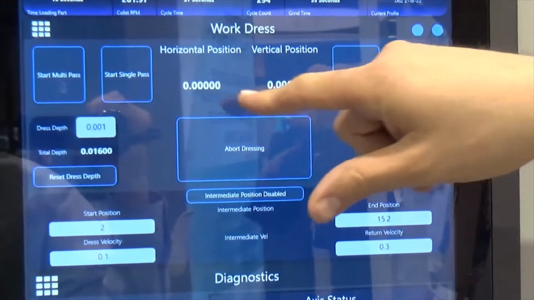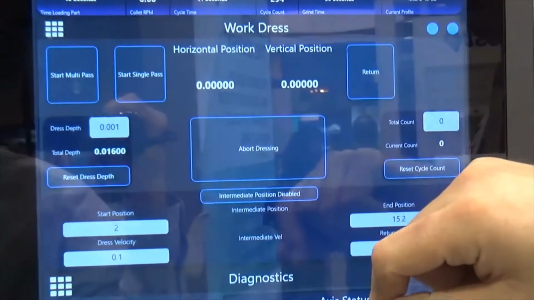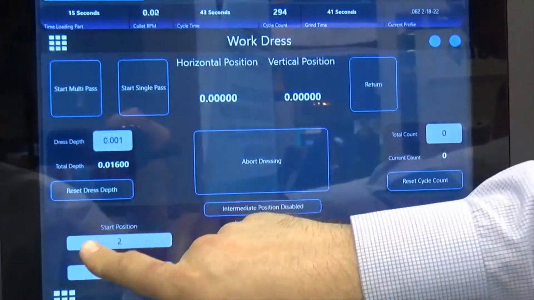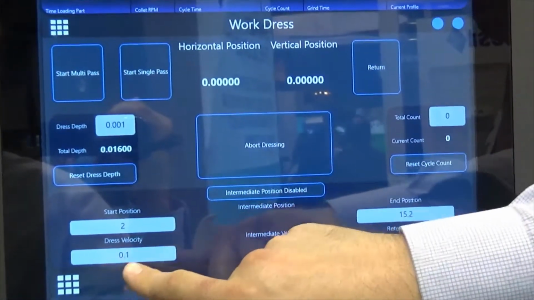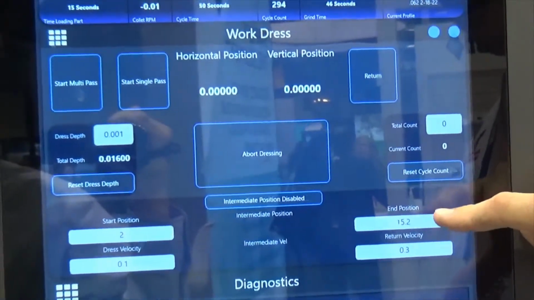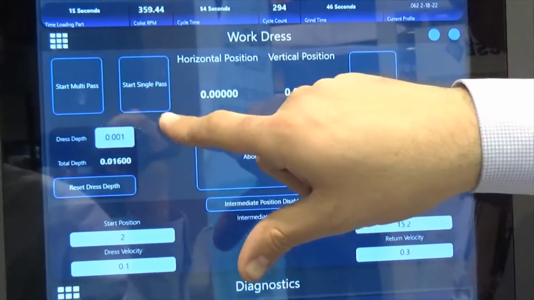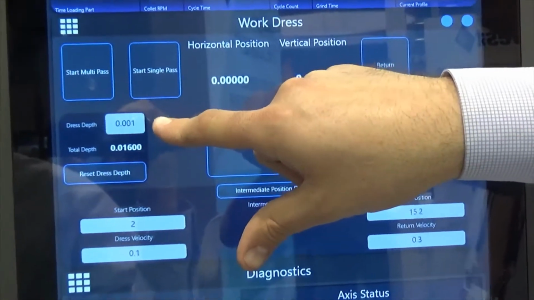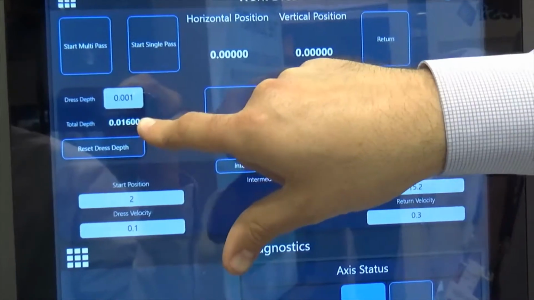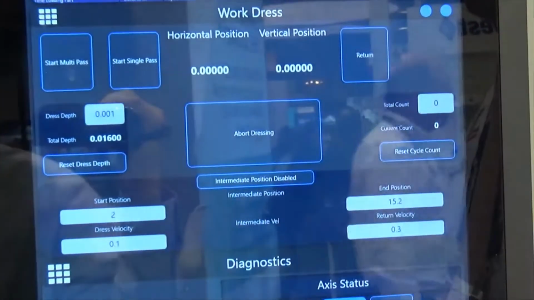Wheel dress screen, you have the option for doing multiple pass or single pass. We show you your start position, your dress velocity, your end position, and your return velocity. You can also set your depth per pass. Here we're set for 1 thou, doing 16 passes, so we have our total depth of 16 thousandths.